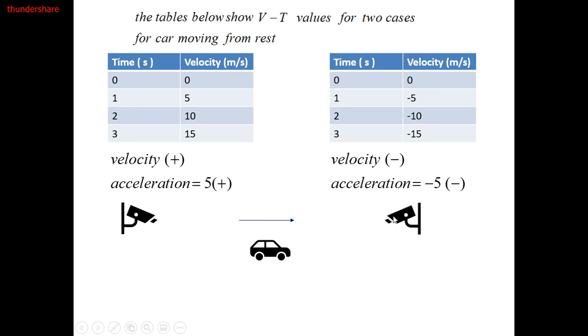And for the other one, the car is moving in the opposite direction of its direction. Do you understand? So velocity is negative because the car is moving in the opposite direction of this observer, and acceleration is also negative for this one because the motion is speeding up.